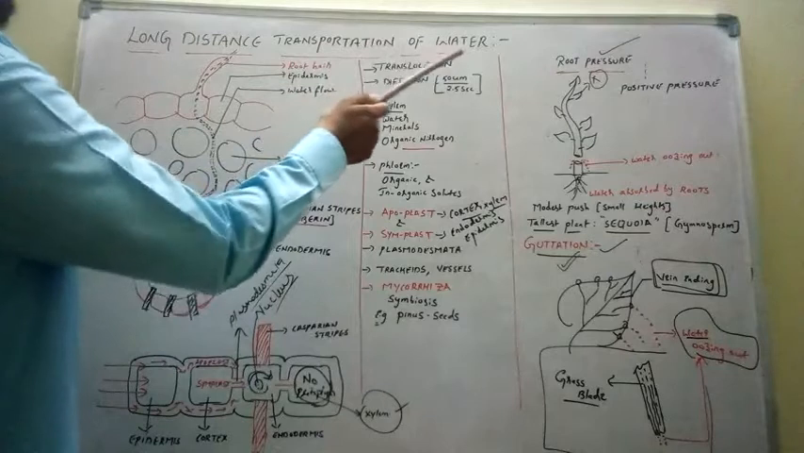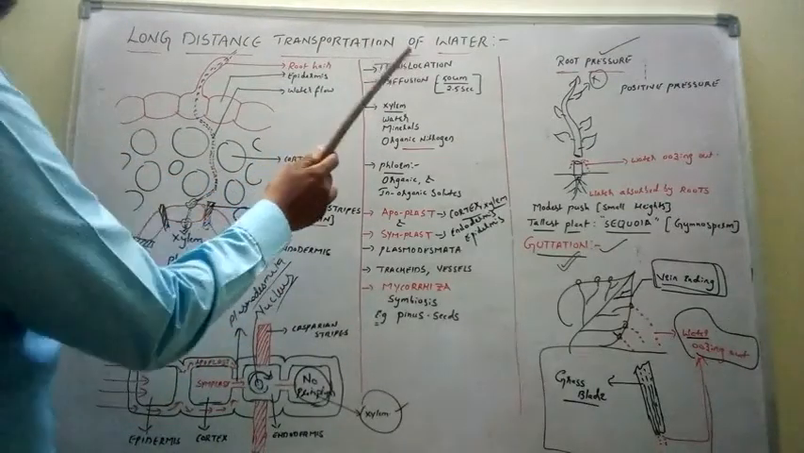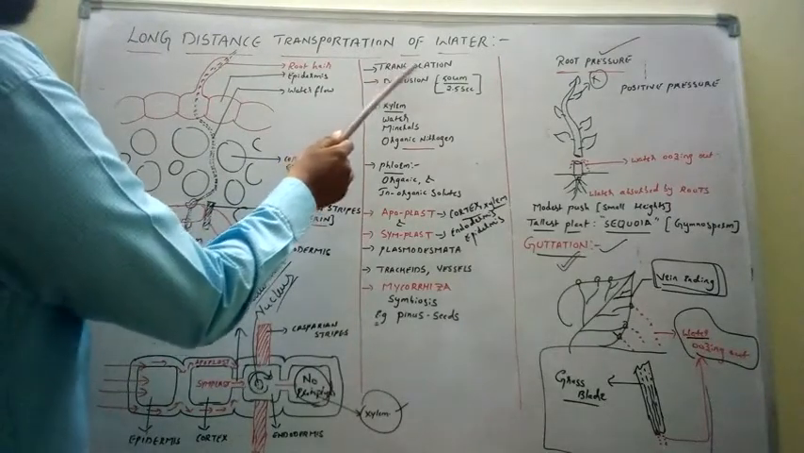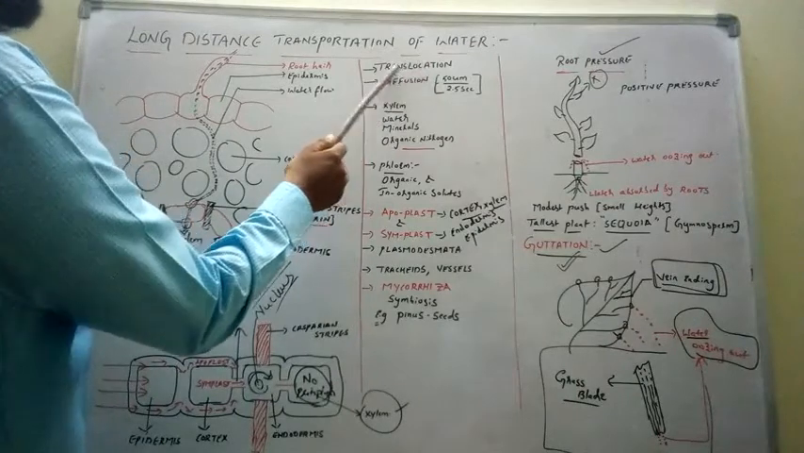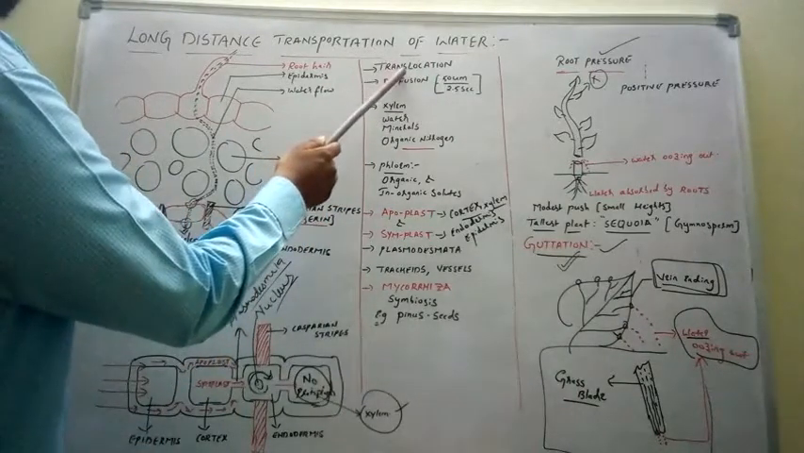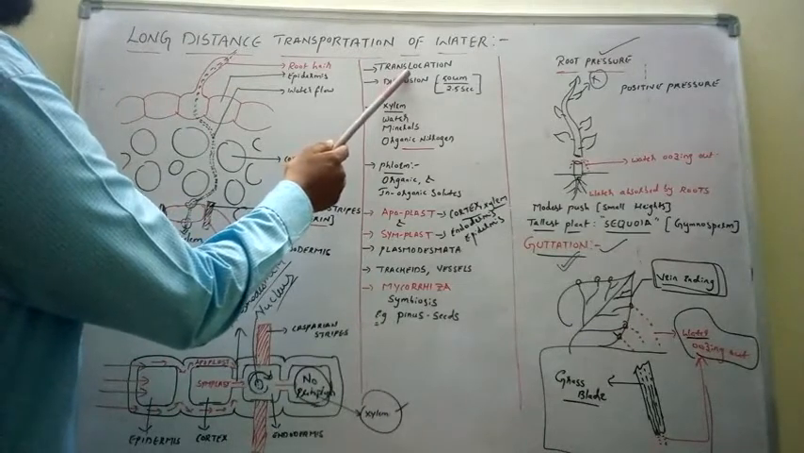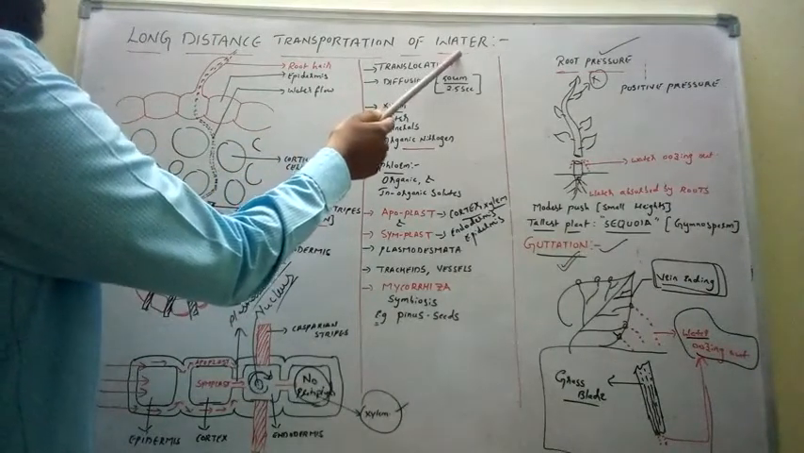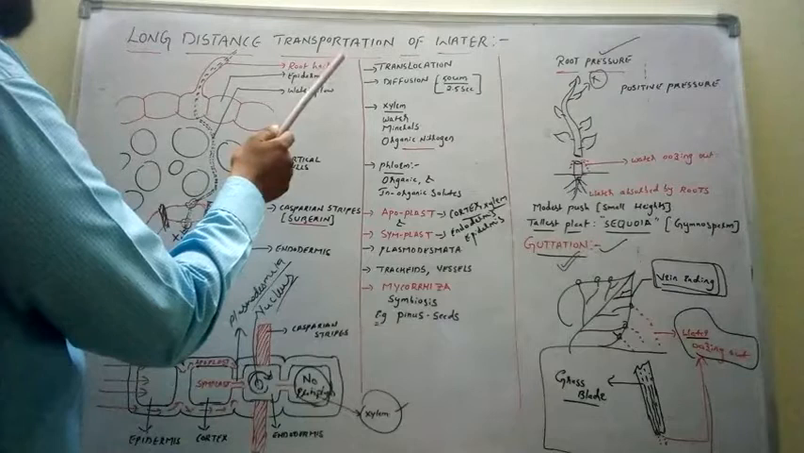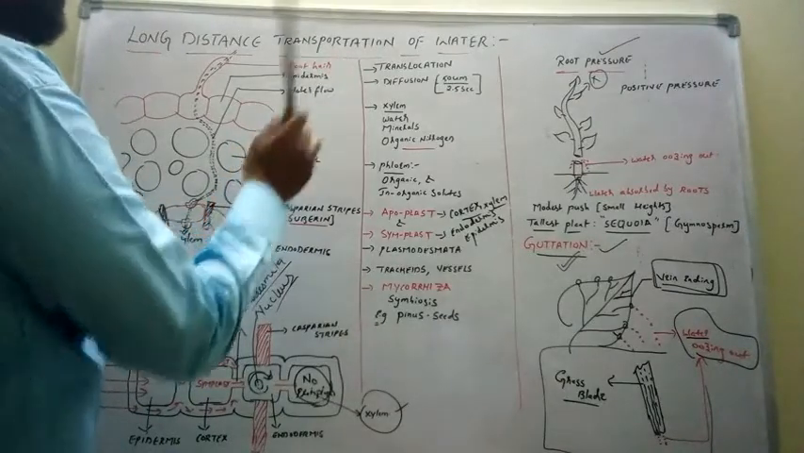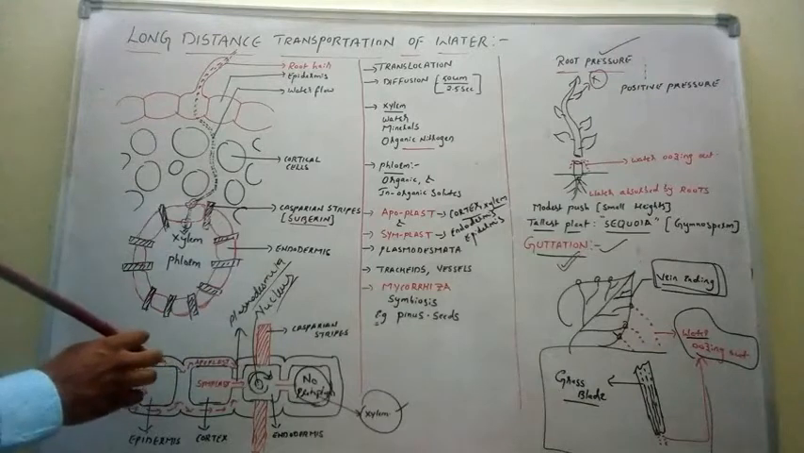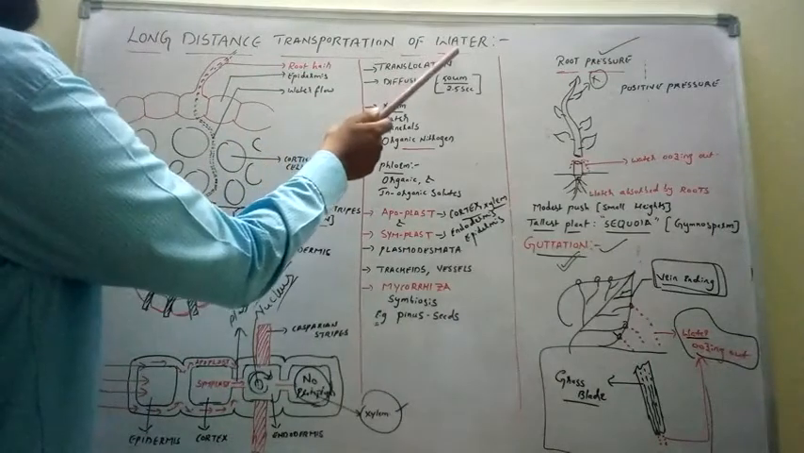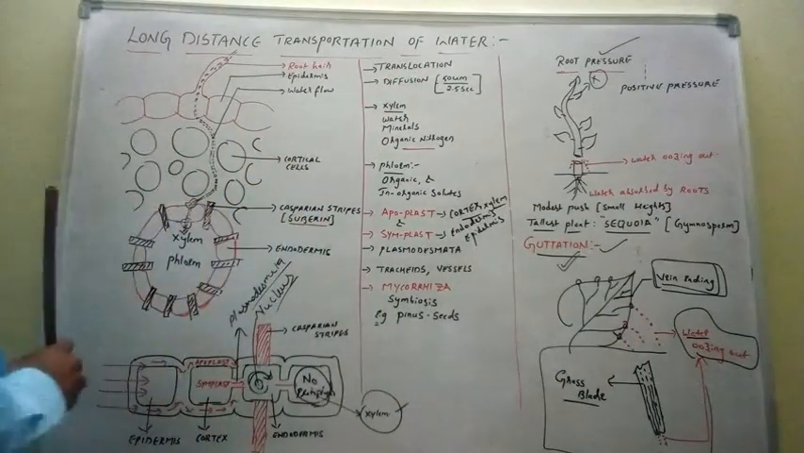Long distance transportation of water, translocation. Trans means change, location means place. Change of place from one region to another region is called translocation. Translocation in botany is defined as the long distance transport of substances like water and food material. This long distance transportation takes place in a bulky, mass manner. So the bulky transport of substances like water and food material over a long distance is called translocation.